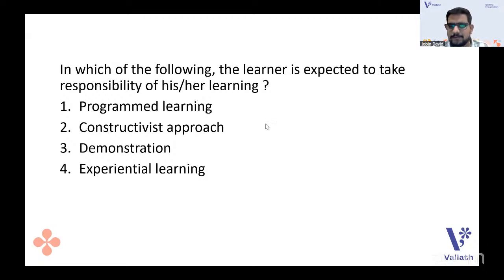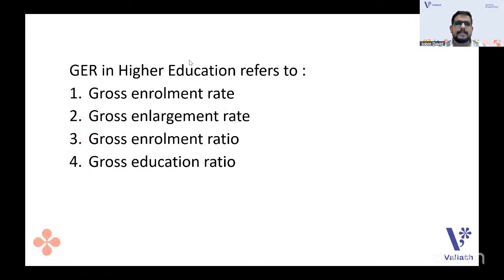Do you think it's constructivist? Everyone goes with the constructivist approach. That is the correct answer. The answer is constructivist approach. Very great, good. Going with the next one.